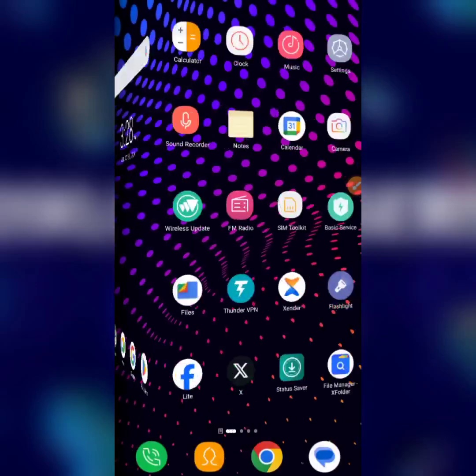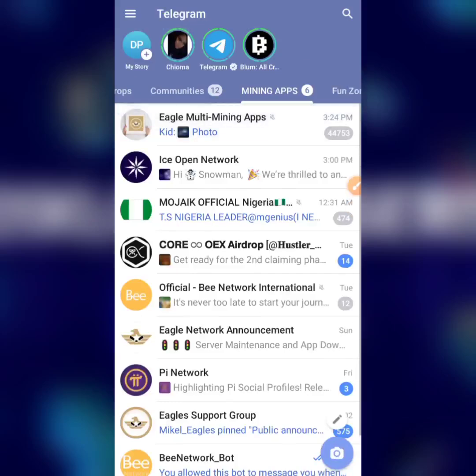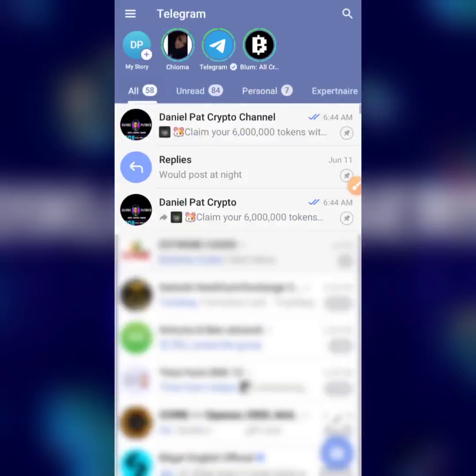Now this is how Telegram would look like. Let me just head back. In your case it's going to be entirely empty and blank, because you don't have any contact yet. You haven't linked any contact, you haven't joined any group. So this is how it's going to look like. It's more like WhatsApp but an advanced WhatsApp.